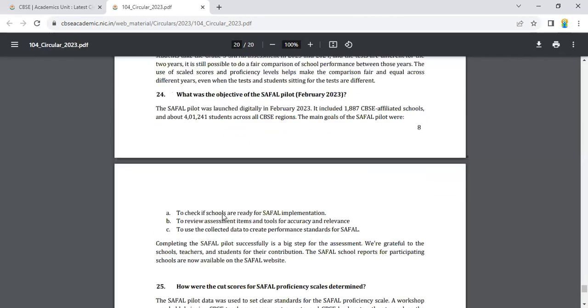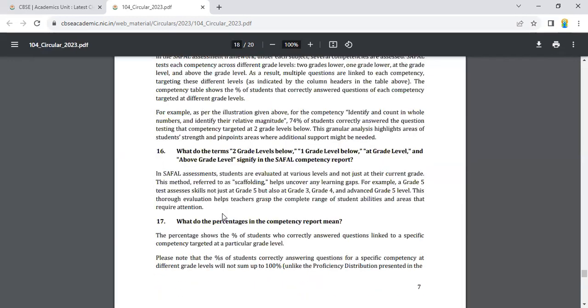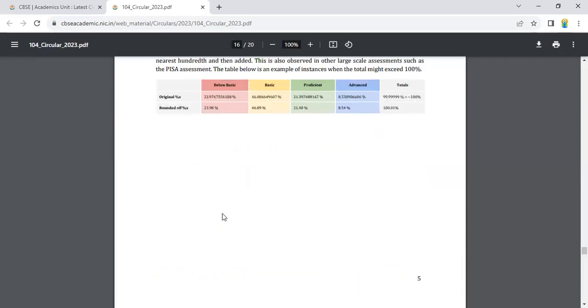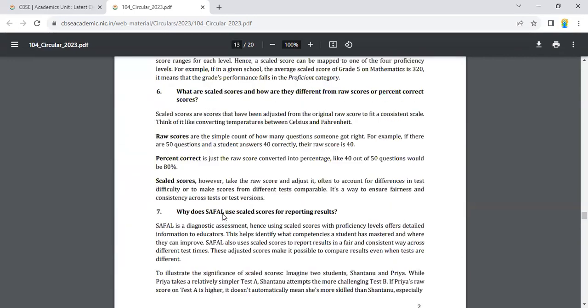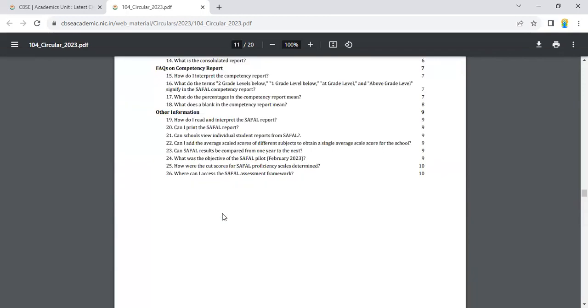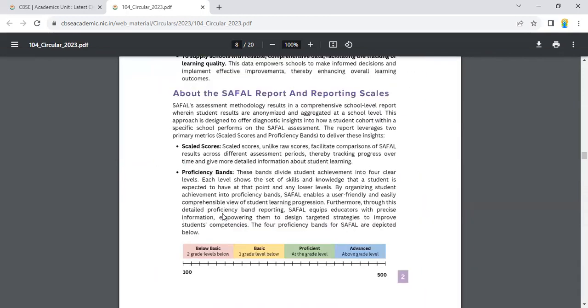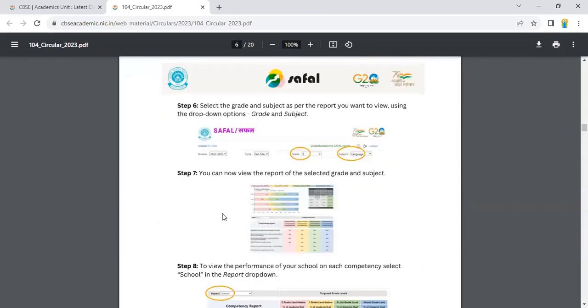So I hope all of you have understood regarding the SAFAL report. This is all for today, related to circular number 104.